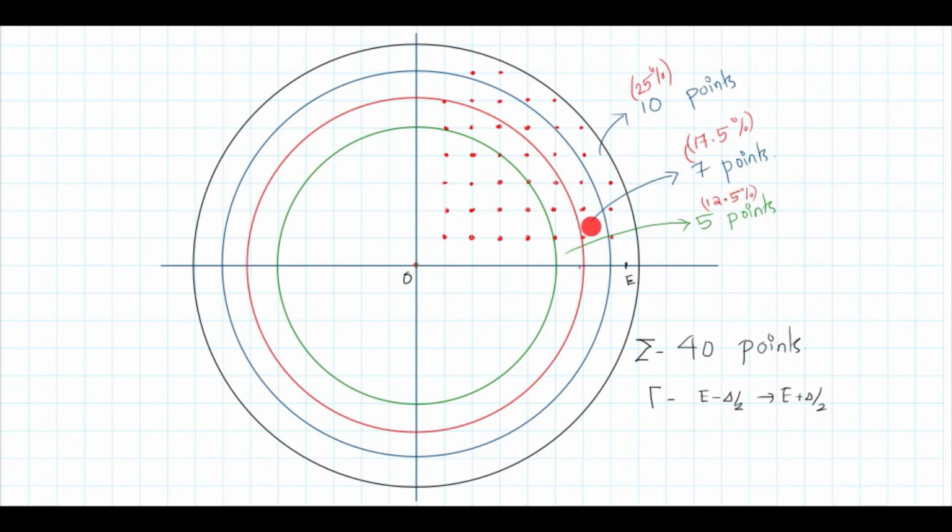For a still lower energy, the same width gives 5 points. That means of the total 40 points, the maximum contribution comes from the neighborhood of E. A shell of width delta near E contributes about 25% in this figure. For lower energy it contributes only 17.5%, and for still lower energy only 12.5%.